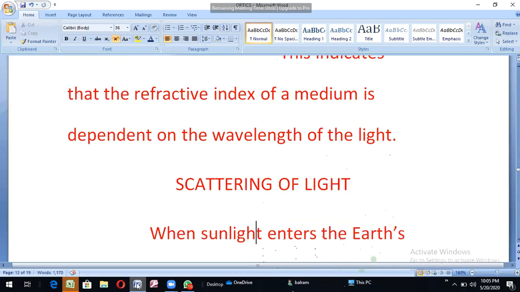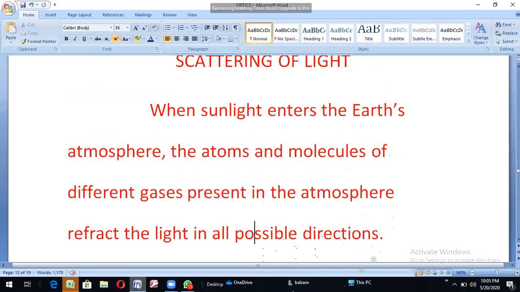Next is scattering of light. What is scattering? When light enters the earth's atmosphere, the sun is far away from us, but the sunlight falls on the earth. It does not fall directly; it is acted on by the atoms and molecules, different gases, and dust particles present in the atmosphere.